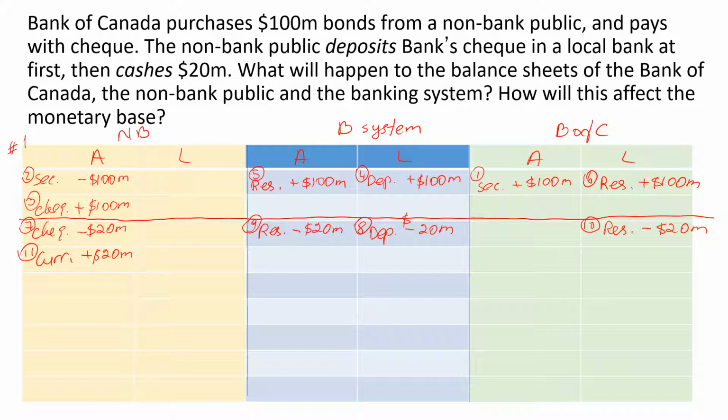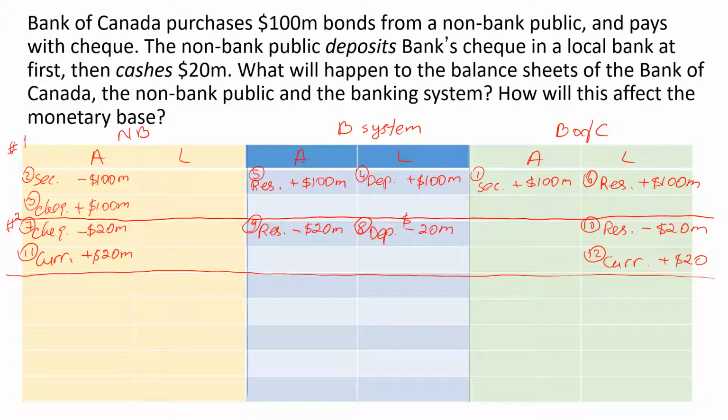But increased currency in the hands of the non-bank public means increased liability for the Bank of Canada, since currency is a liability for the Bank of Canada. By this, we conclude round 2 of the transactions.